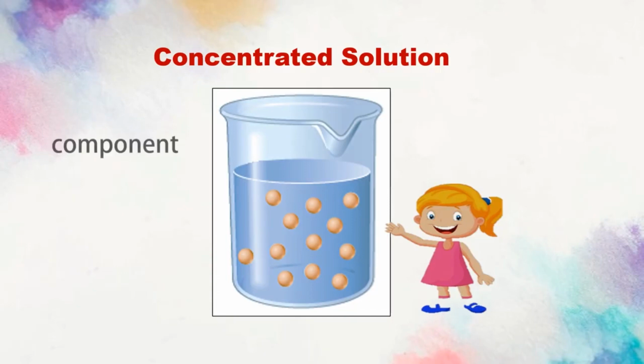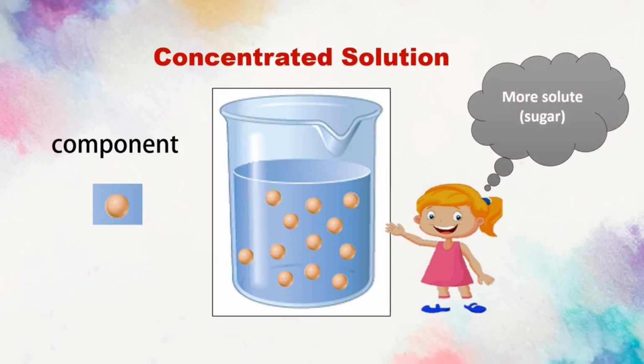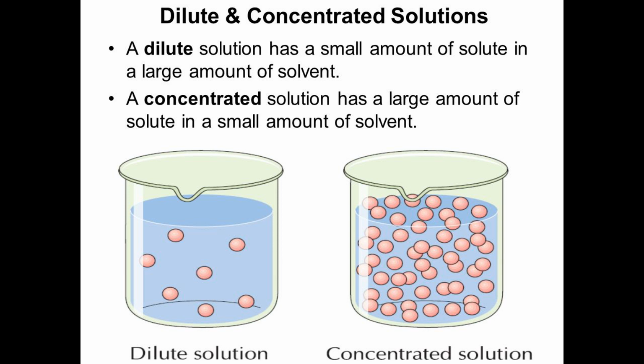And if you see the distribution of solute molecules in a concentrated solution, the amount of solute particles is more compared to a dilute solution. This is a comparative phenomenon. If you take another solution and add a very small amount of sugar in that, that is the dilute solution compared to the first solution. So concentration is a comparative phenomenon. Now we know that the solution which has fewer solute particles is a dilute solution, and the one which has more solute particles is a concentrated solution.